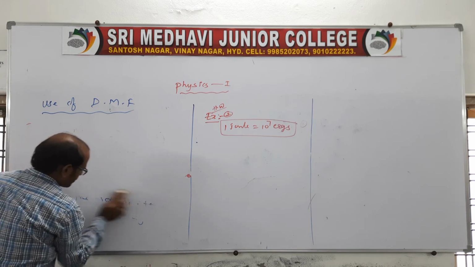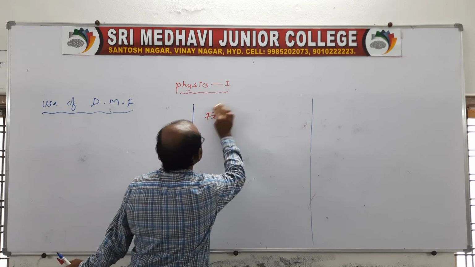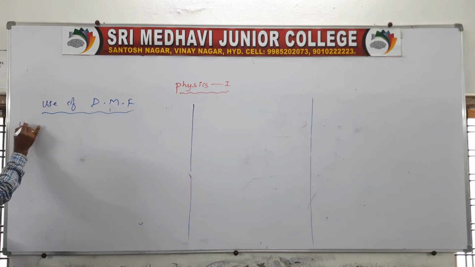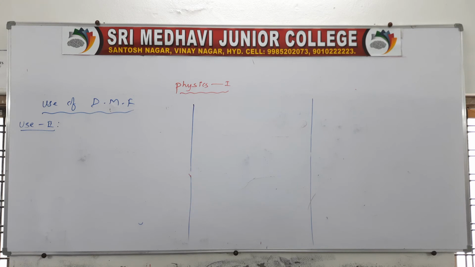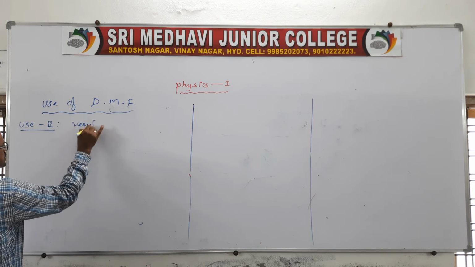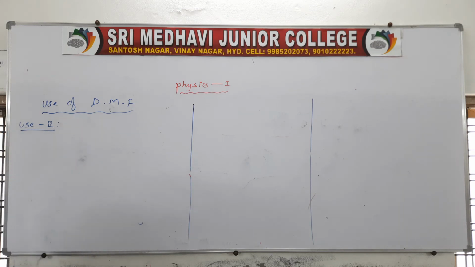Second use of dimensional methods. See, that is the second use. In the first I gave you the first use. Now the second use is to verify the correctness of a given equation. You can say verify the correctness of a given equation, or else you won't write it.